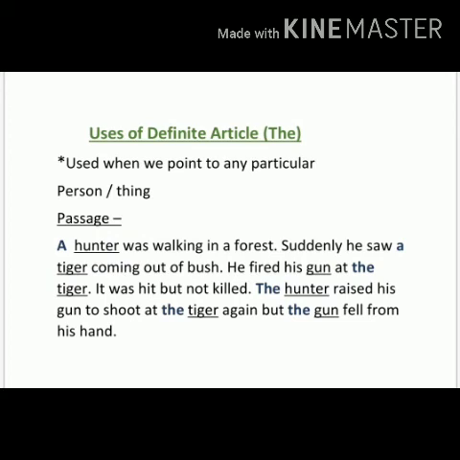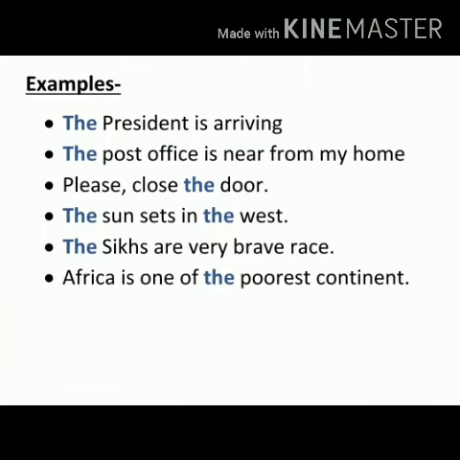Let's see some other sentences as examples. The president is arriving. Now president will be any specific one only. It can't be in general. Okay, so before president what will we write? The. The post office is near my house. Again the post office is only nearby my house, and no other office. Okay, please close the door, the particular door.